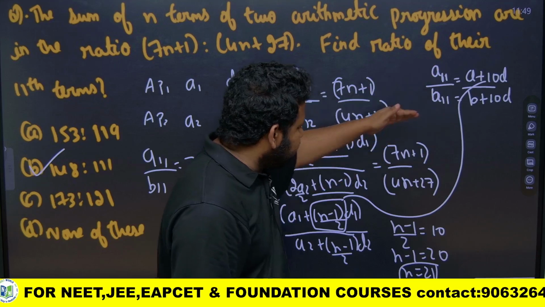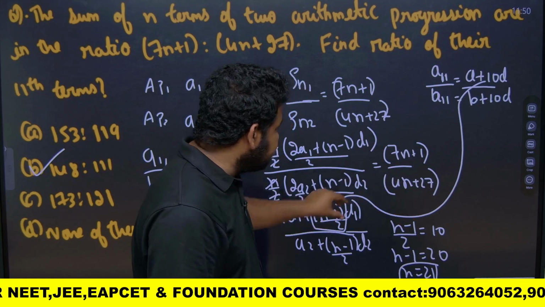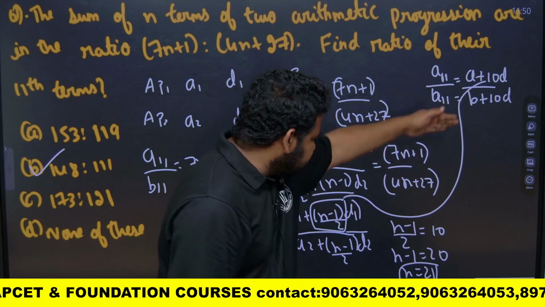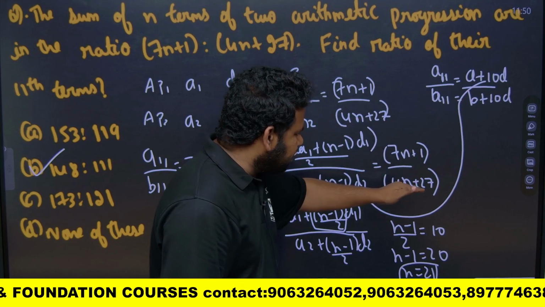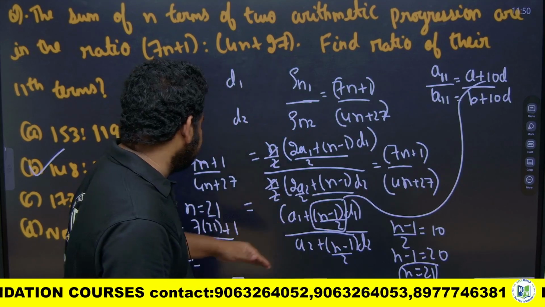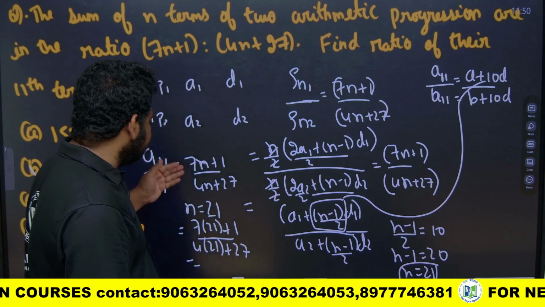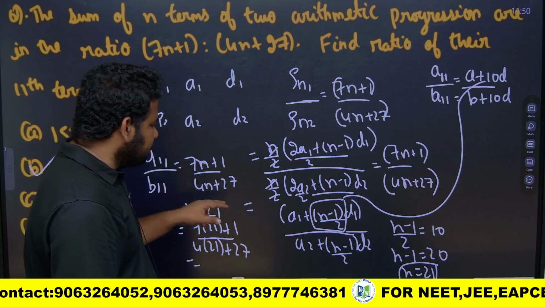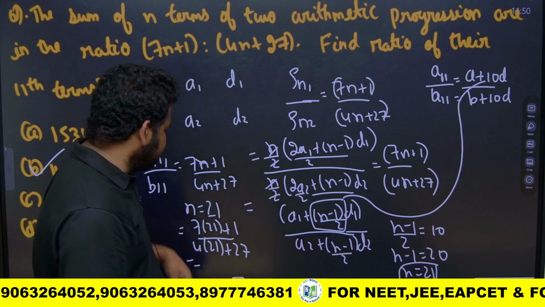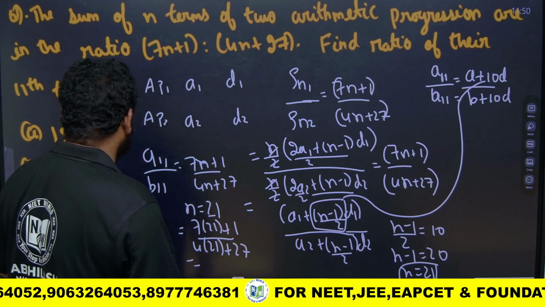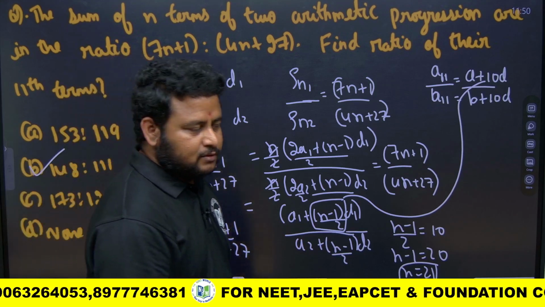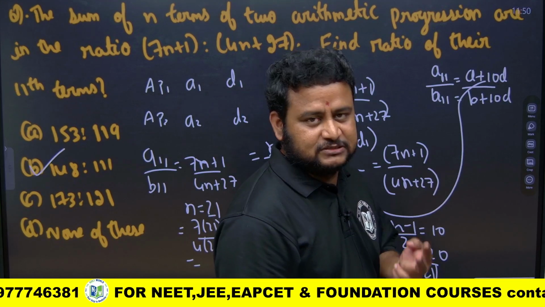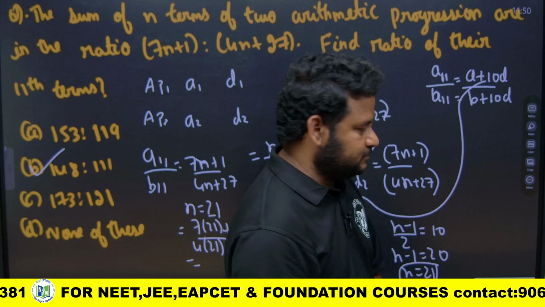So this ratio will be equal to the same ratio, because I made n minus 1 by 2 equal to 10, that is (7n plus 1) by (4n plus 27). So A11 by B11, that is first AP by second AP in terms of the 11th terms, will be equal to this, but I should take n as 21. If I put the value, I get 148 is to 111. Got it? A little calculative, but it's simple. You should be careful while taking two APs. Here they are talking about two APs, friends. Got it?